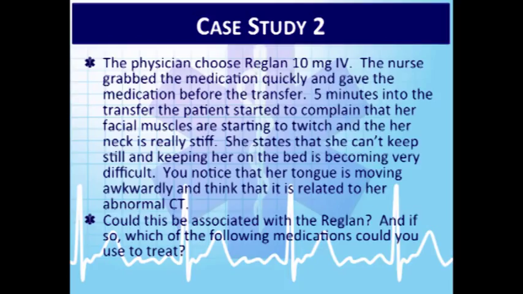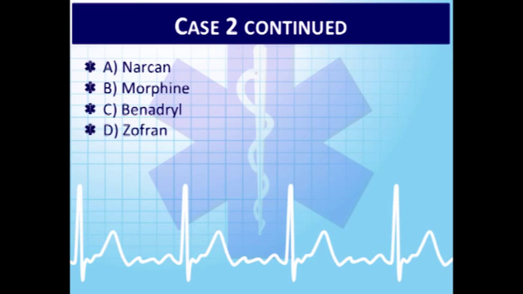5 minutes into the transfer, the patient starts to complain that her facial muscles are starting to twitch. The neck is really getting stiff. She states that she can't keep still, and keeping her on the bed becomes very, very difficult. You notice that the tongue is moving awkwardly. I think that's related to the abnormal CT finding, okay? So could this be associated with Reglan? And if so, which of the following medications could you use to treat? So, what do you think?